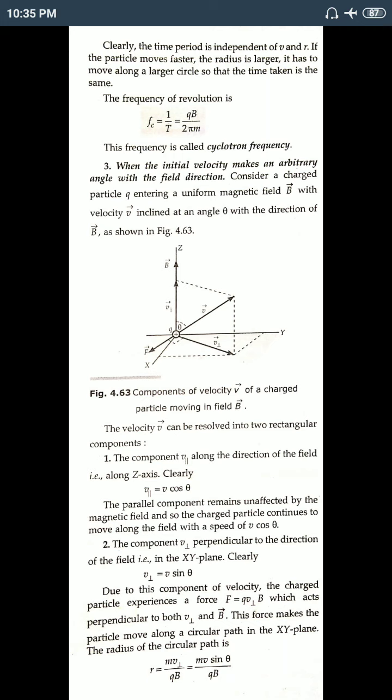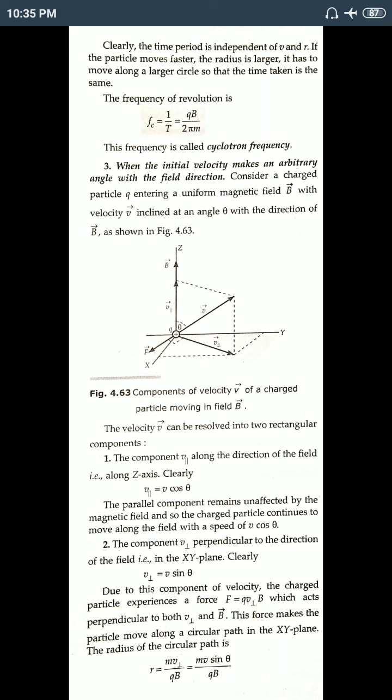And if we find the frequency of the revolution, fc, we know that f equals 1 by T, so we get qB by 2 pi m. This frequency is called the cyclotron frequency. The cyclotron is not in your syllabus this year, but you have to remember this is the maximum frequency.